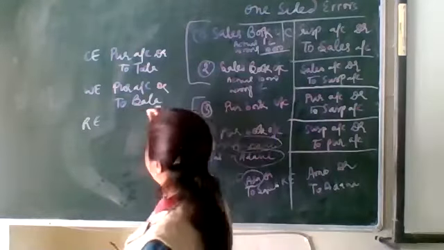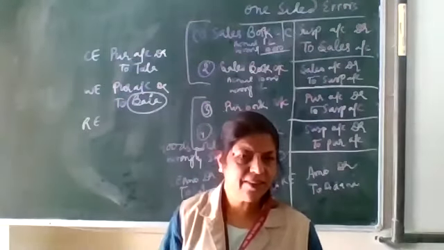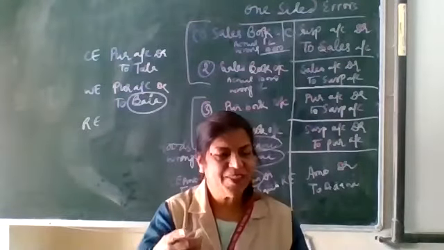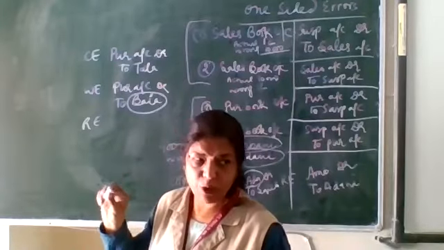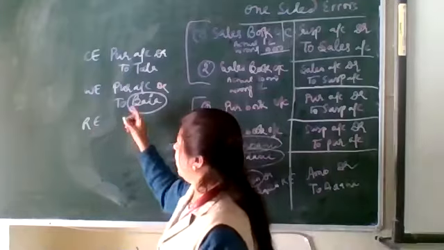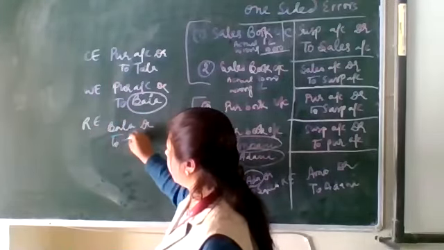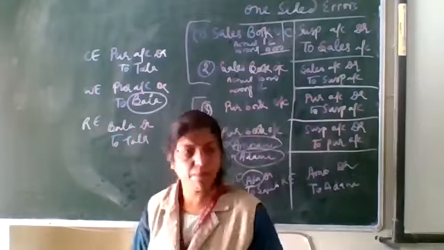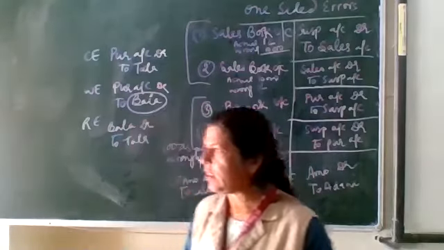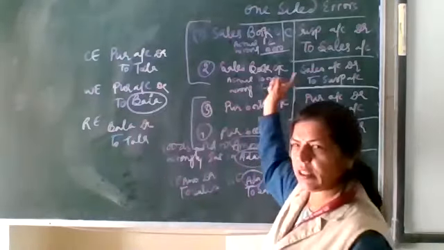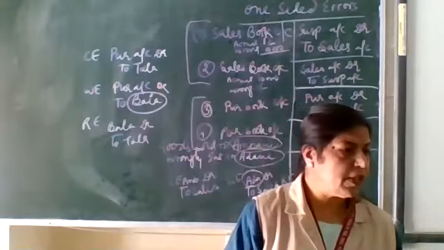How to do the rectify entry? See, Bata is wrongly debited. So what to do now? Give the reverse effect. Okay, Garvit, got it? So now what will be the correct rectify entry? Bata credit to Tata. So this is a two-sided error and those earlier were one-sided errors. Clear? Any other doubt if you have any doubt?